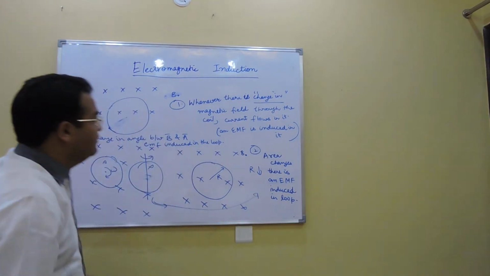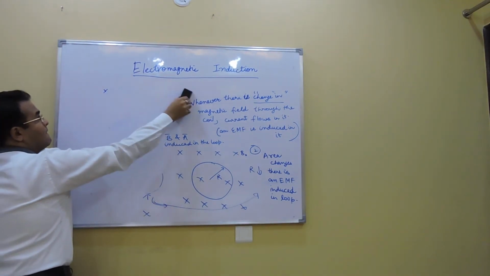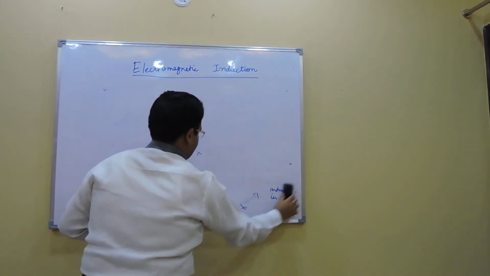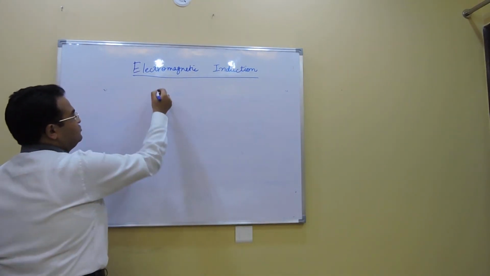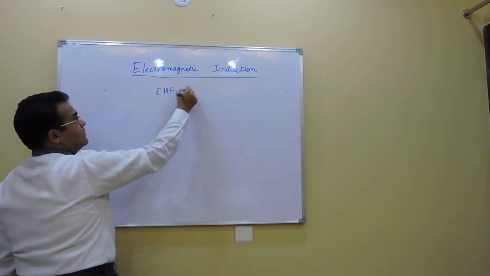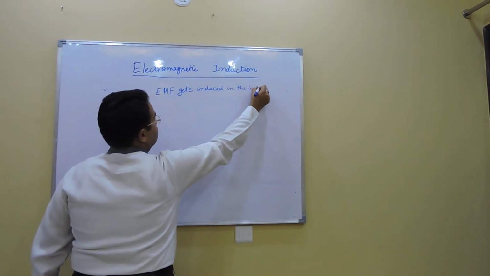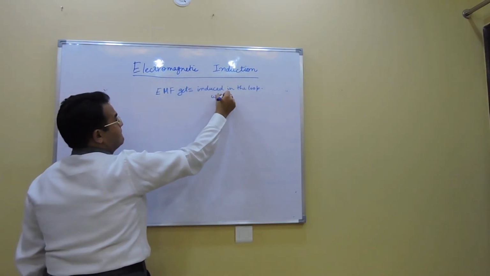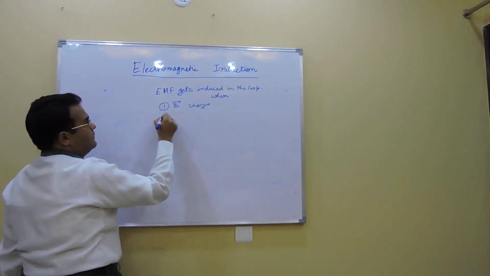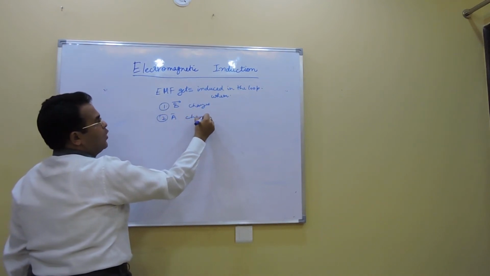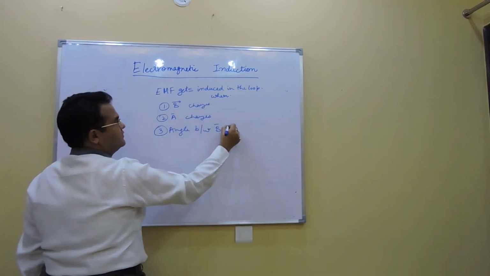So what we have seen till now, from the previous experiment as well as this, is that EMF gets induced in the loop when the magnetic field changes, area changes, or the angle between magnetic field and area changes.